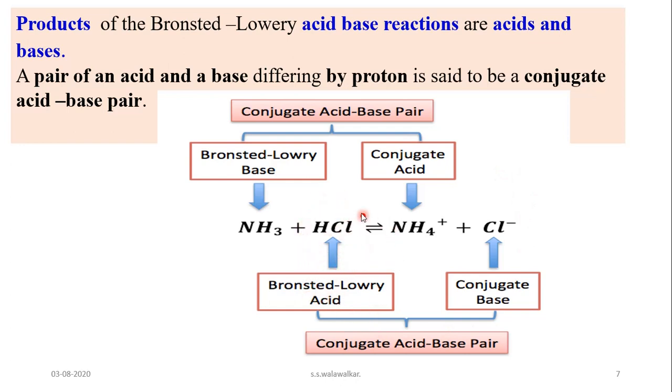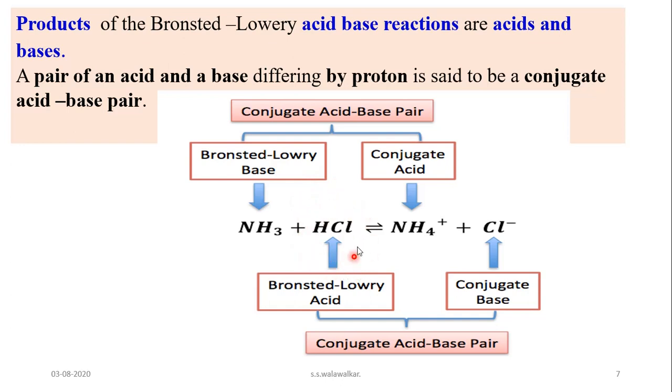Every strong acid has a weak conjugate base. Cl ion is a weak conjugate base. Conjugate acid or conjugate base means self-generated acid or base.